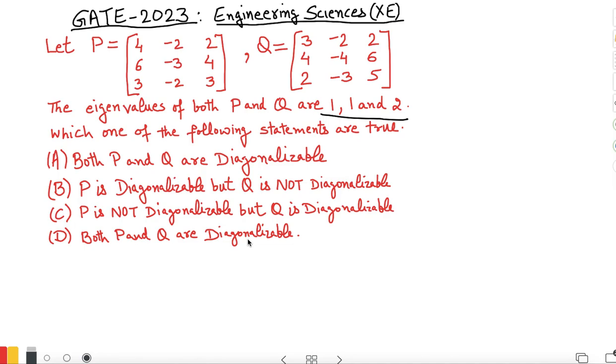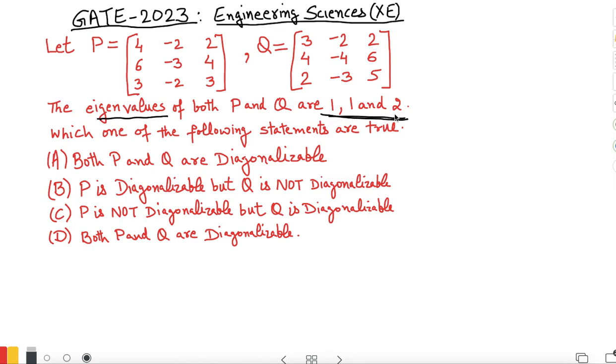In order to understand this, first we note that the eigenvalues are given for P and Q. It is clear that if you have a square matrix of size n, then it should have n eigenvalues. So we are given a 3 by 3 matrix P and 3 eigenvalues, similarly a 3 by 3 matrix Q and 3 eigenvalues. So clearly all the eigenvalues of P and Q are known, and we do not need to calculate any eigenvalue. Both matrices have the same eigenvalues, 1, 1 and 2.